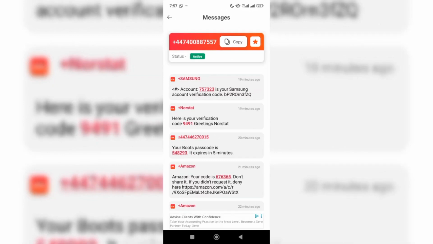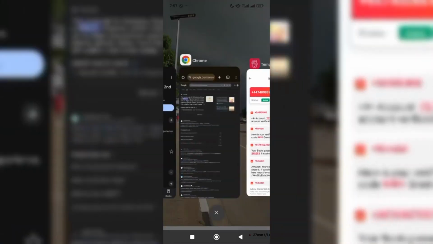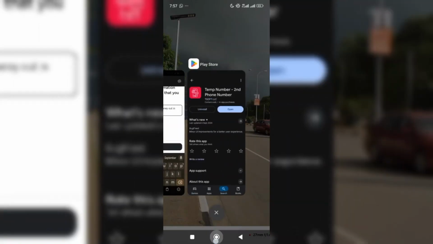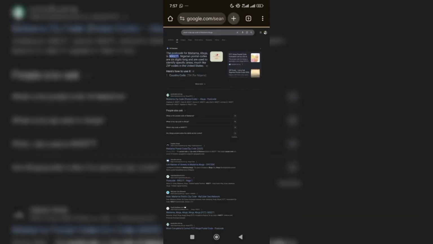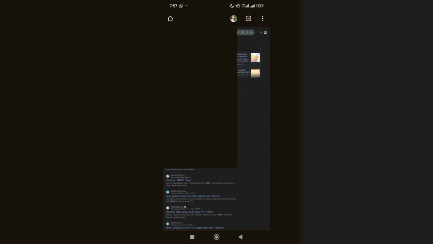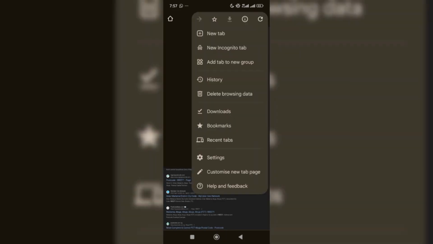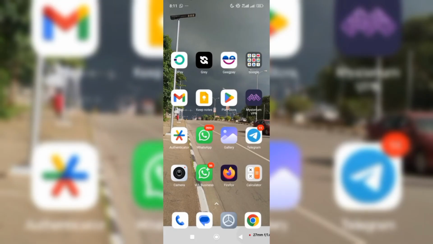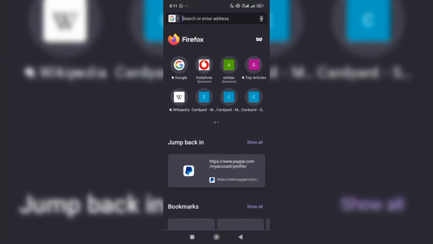I'm going to show you the second app. That one is a website. So with this, we are done with this. Let's leave here and go back to our Chrome because this one is a website. In case you try using a temp number and couldn't get any number that you like, you can as well make use of this one I'm going to show you. Let's proceed to the next website that I'm going to be introducing you to, where you can get your UK number. So follow me closely.